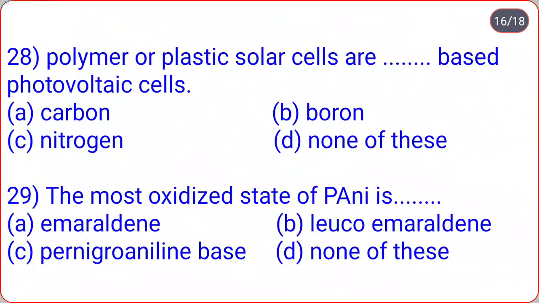Polymer or plastic solar cells are dot dot based photovoltaic cells. Carbon, boron, nitrogen, none of these. So polymer or plastic solar cells are carbon based photovoltaic cells, that is option A. The most oxidized state of PANI is, options are emeraldine, leucoemeraldine, pernigraniline base, none of these. So the correct option is option C. The most oxidized state of PANI is pernigraniline base.